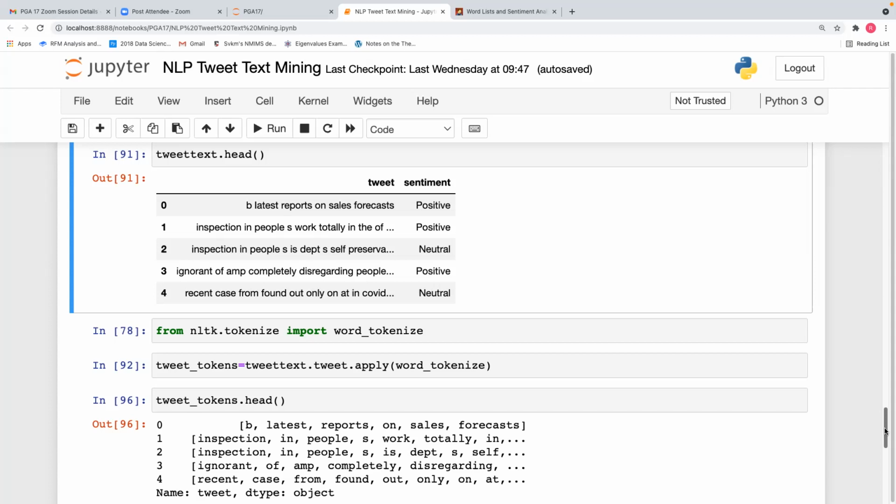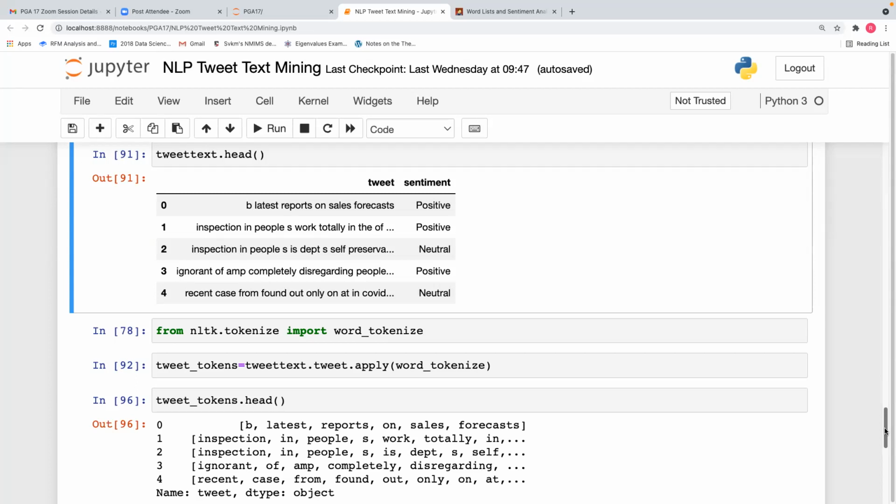So for word cloud, we don't need to do word tokenization because it automatically does it as part of the function itself. Tweet tokens dot head. Once we have the tokens, you can see the tokens.